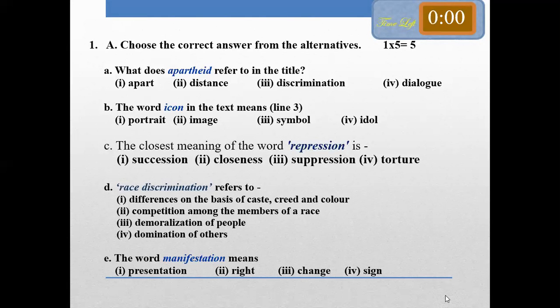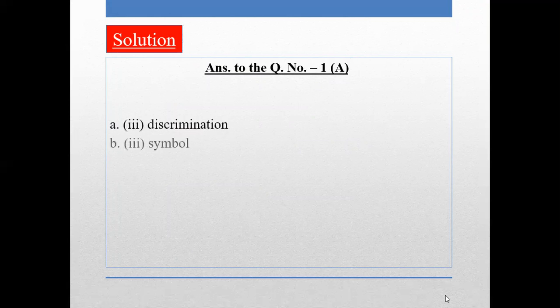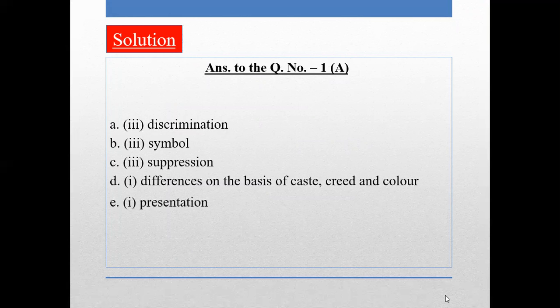I hope you have finished your writing. Now let us match our answers. First, you will write the answer to question number 1A. Then you will write your answer this way. Not necessary to copy the question, you will write only the answer. The first one, discrimination. Second one, symbol, separation, differences on the basis of caste, creed, color. Then presentation.